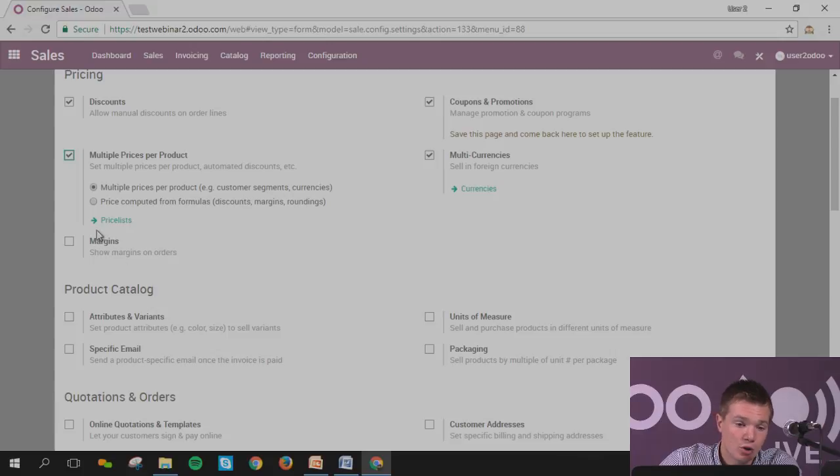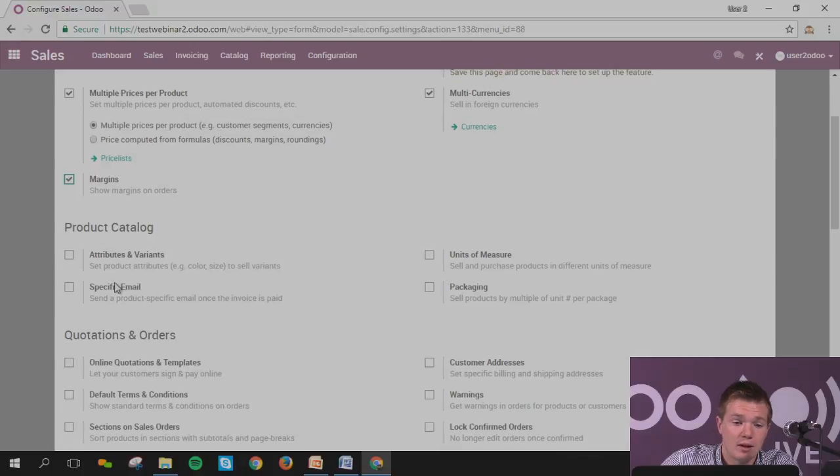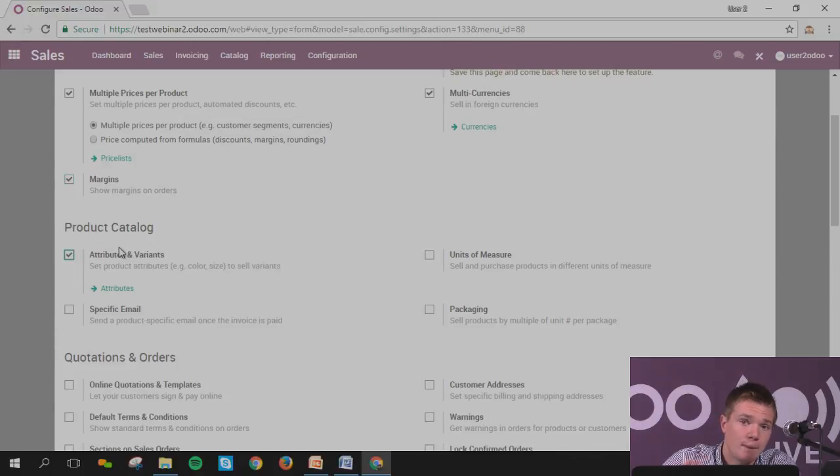You can use the margin as well. This will enable you afterwards in your dashboard to be able to see all the margin that you have made on the products you sell. Attributes. This is important as well. I will take the example: we're going to sell some headphones. You can have some categories of headphones.